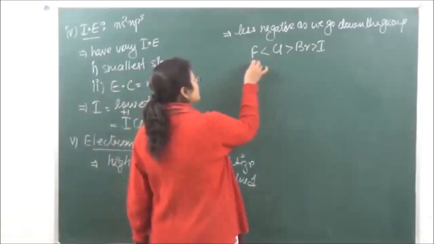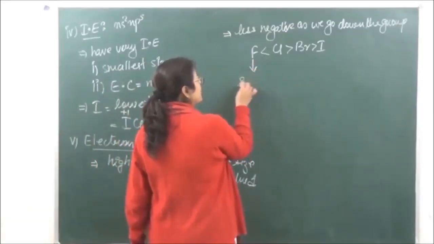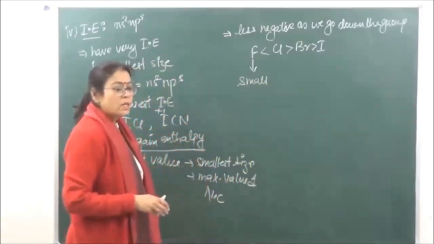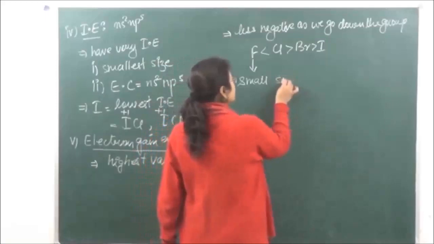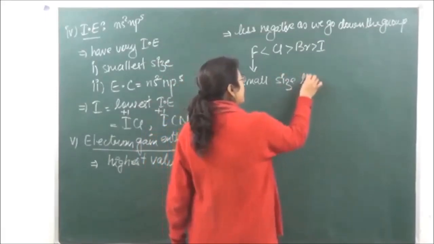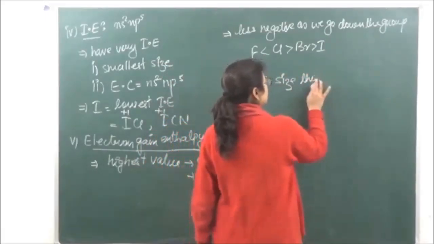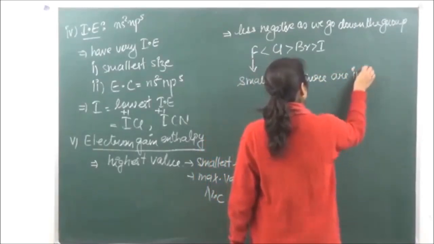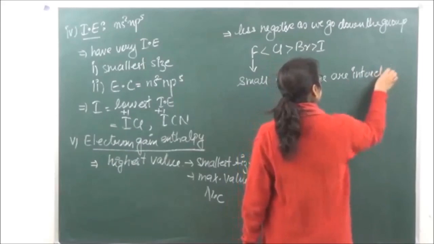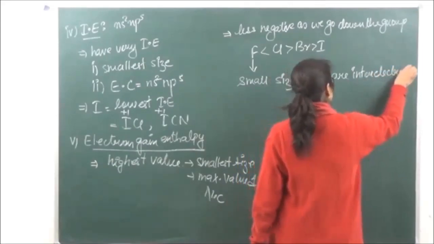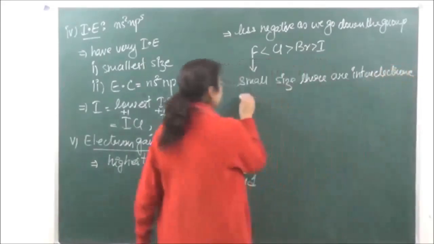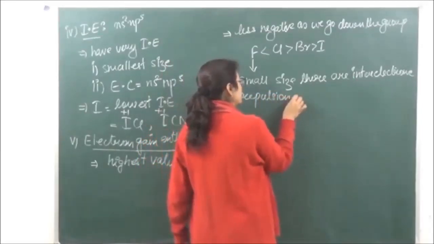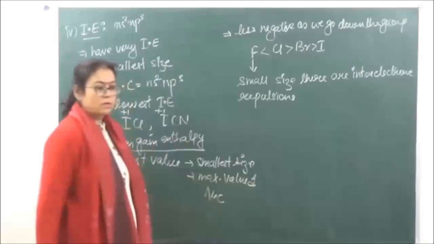The reason behind this is that again the size of fluorine is smallest. Due to small size, there are inter-electronic repulsions, right?